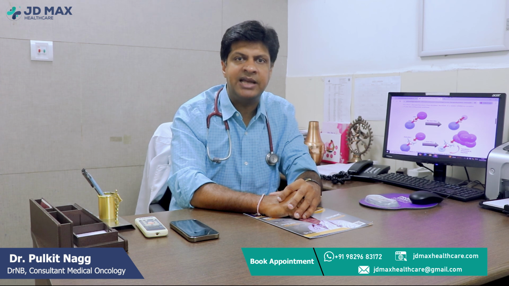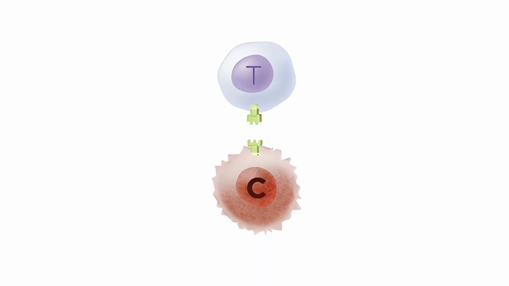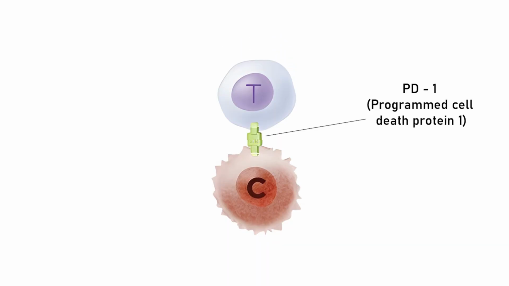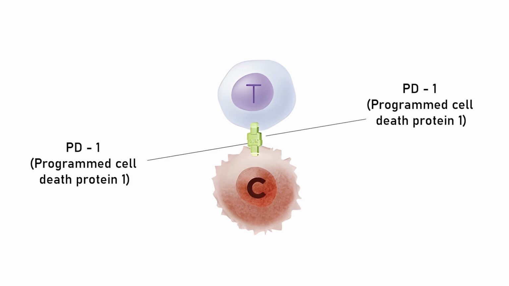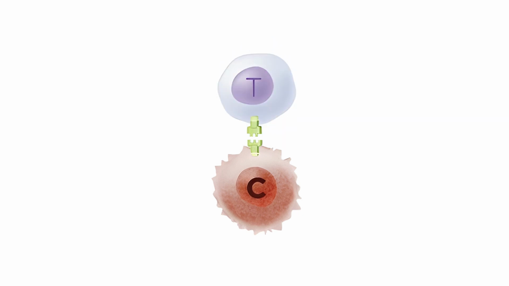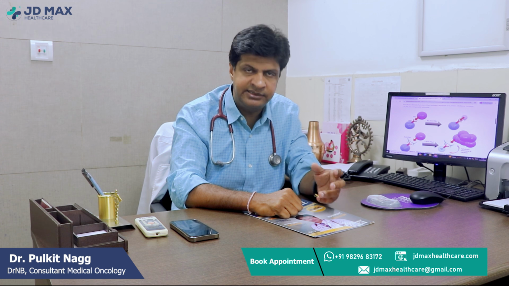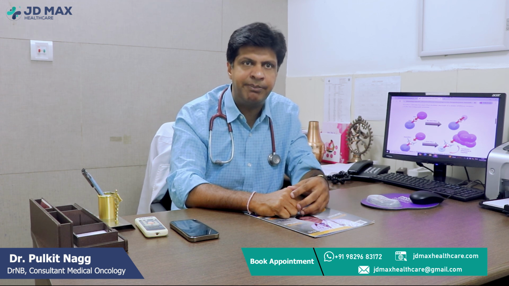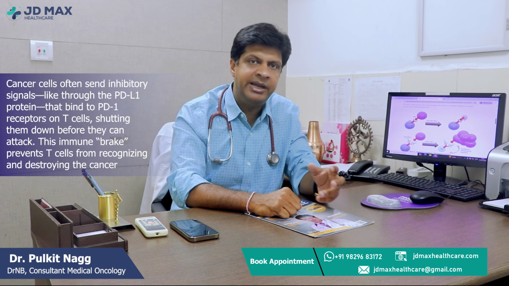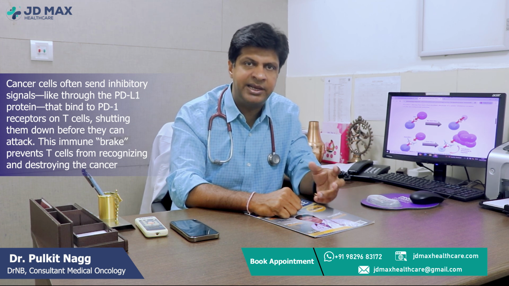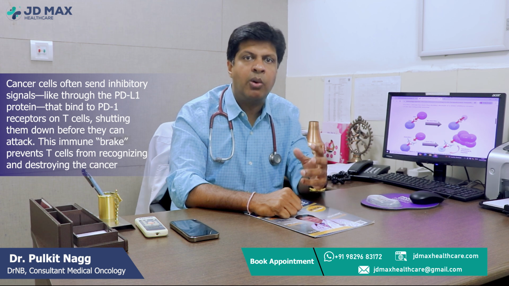Whenever cancer cells enter the body, the PD-L1 receptor on the cancer cells interacts with the PD-1 receptor on the T cells. As you can clearly see, this is the T cell with the PD-1 receptor and this is the cancer cell with the PD-L1 receptor. Whenever no immunotherapy is given and this interaction happens, you can see that the cancer cell size increases and the T cell size decreases. It means the capacity of the T cells to fight against the cancer cells decreases because of the inhibitory signals due to the interaction between PD-1 and PD-L1, so the cancer cells replicate in our body, leading to cancer. Now what is immunotherapy?